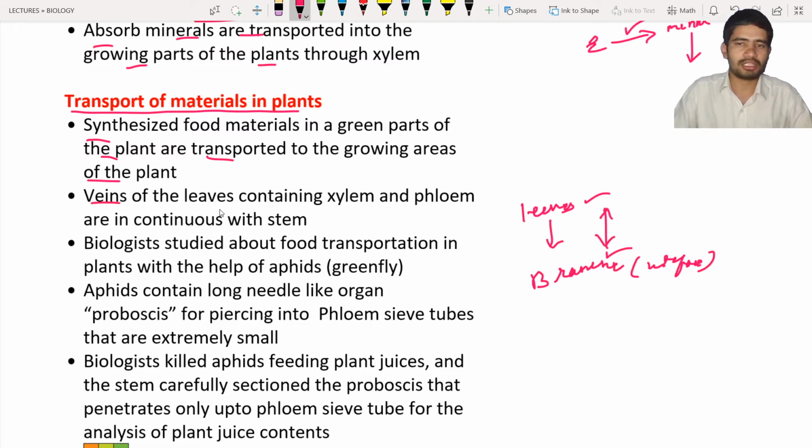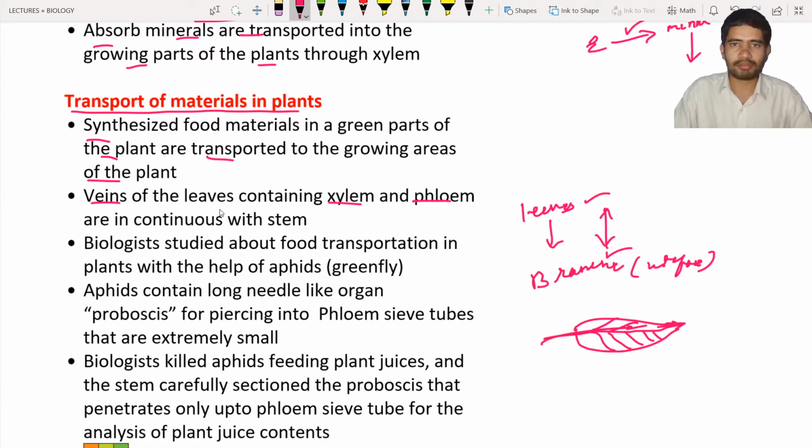So next, you can see the vein. Leaves contain veins. So what are veins? Veins are nothing but small, stick-like structures that appear in the leaf. Can you see here? In this structure the leaf contains small vein-like structures. These veins contain vessels like xylem and phloem bundles.